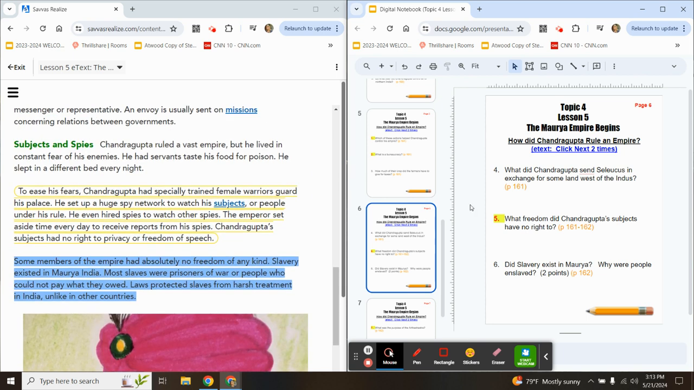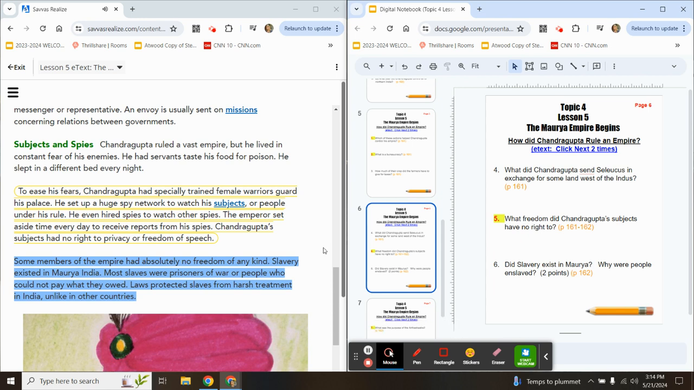Number 5. What freedom did Chandragupta's subjects have no right to? So what could they not do? You'll find this answer in your textbook between pages 161 and 162. And you'll find it in the e-text in this circled yellow paragraph.